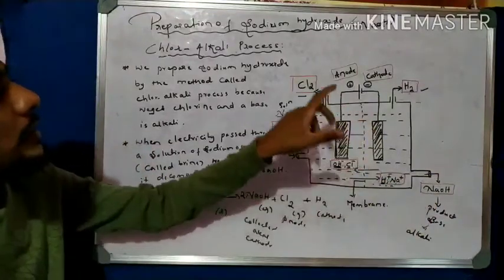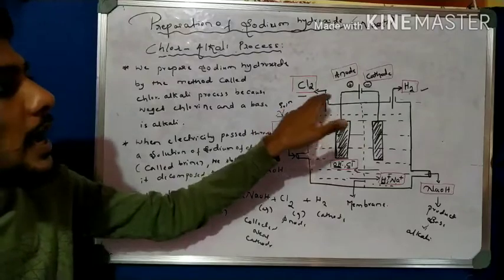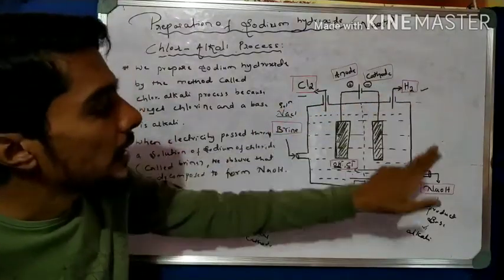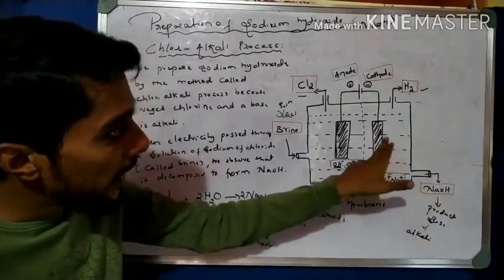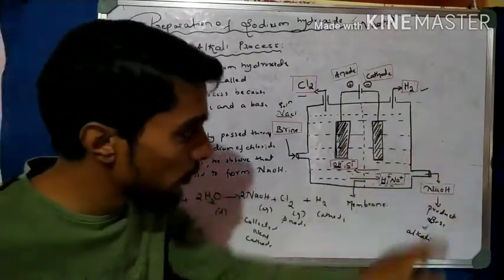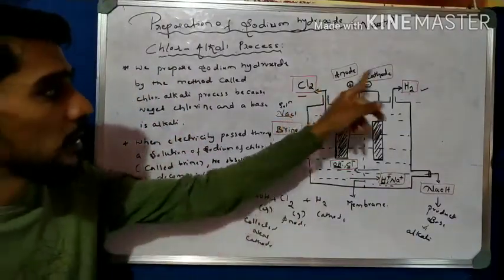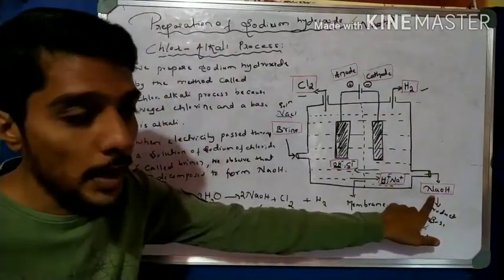Next point, the gas which is liberated at the anode is chlorine gas, and the gas which is liberated at the cathode is hydrogen gas, and the product sodium hydroxide is collected near the cathode and can be taken from this outlet. So there are three products: chlorine gas, hydrogen gas, and the aqueous solution of sodium hydroxide.